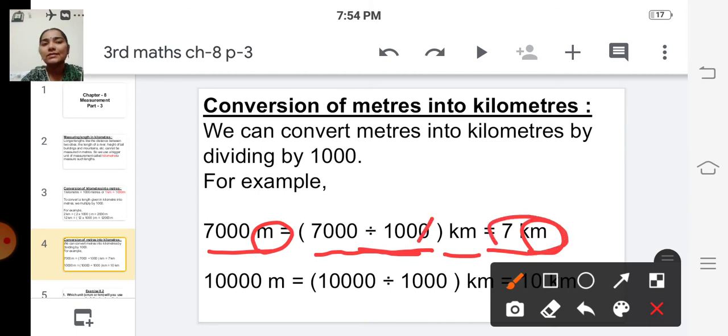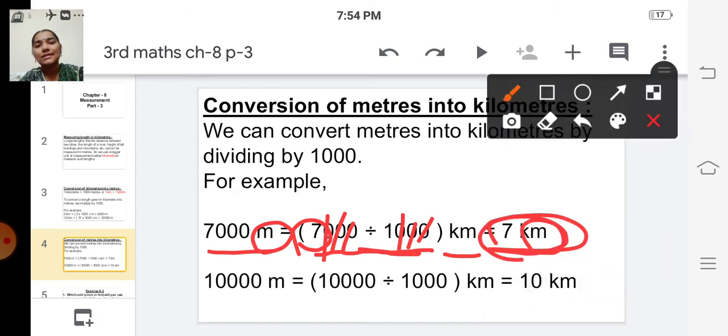That is cancelling the common number of zeros. 3, 3. So the remaining is 7. So 7 kilometer. So to convert meter into kilometer, we have to divide by 1000.